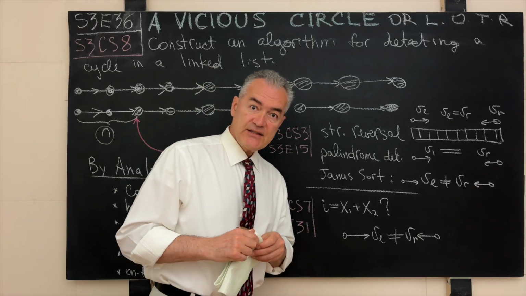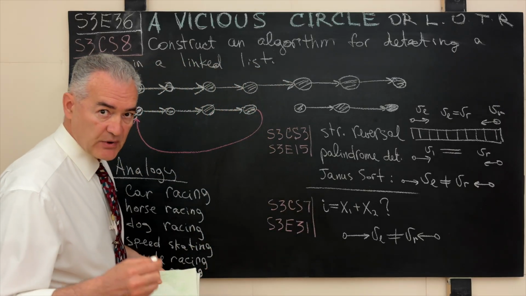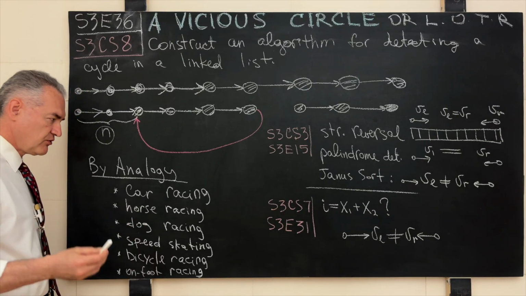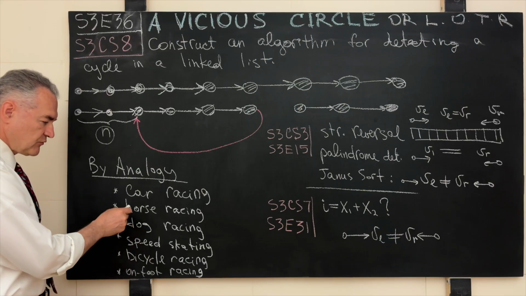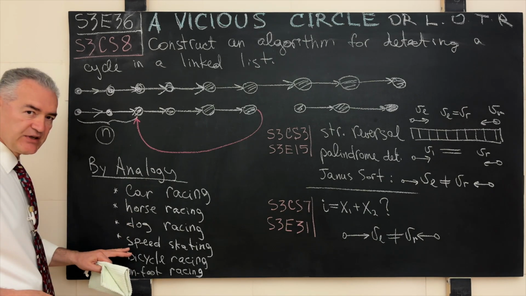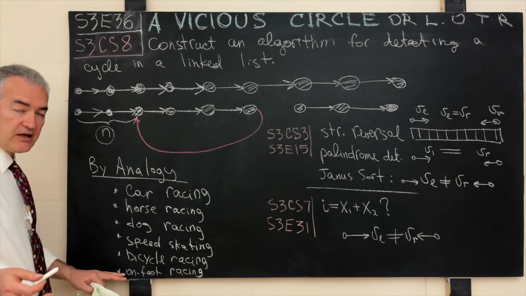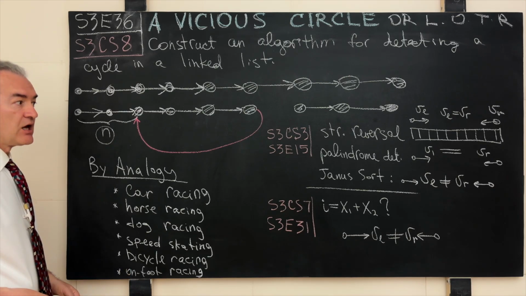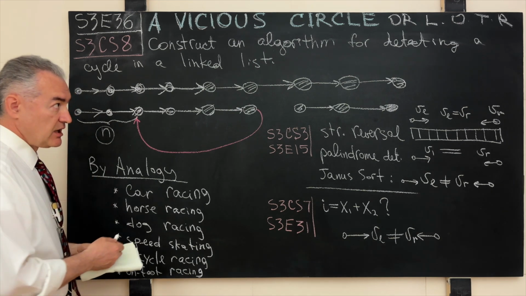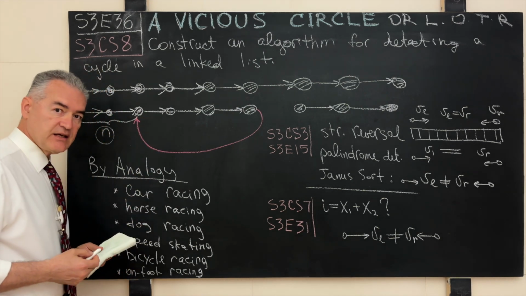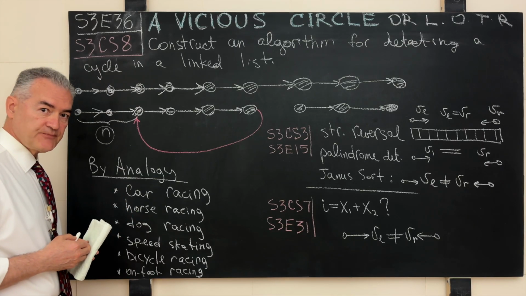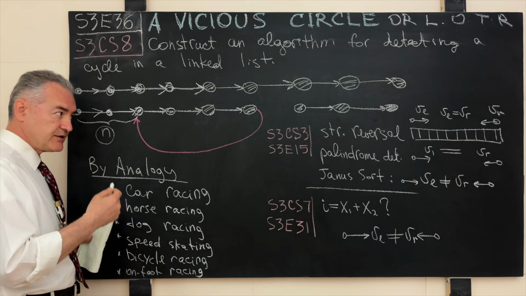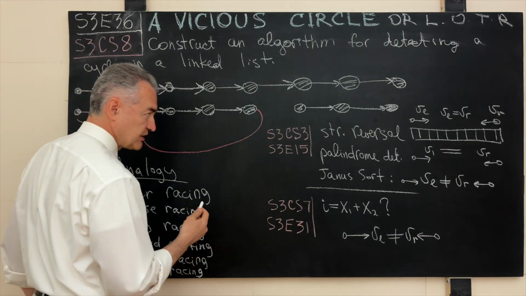In our particular case, the event of interest in which you may participate or which you may witness, most likely you witness quite a bit of those, could be car racing, horse racing, dog racing, speed skating, bicycle racing, and the various forms of on-foot racing. Closer to home yet, in this episode, the idea that we actually touched several times will be culminated in the construction of the sought-after algorithm, and that is in order to trace the genesis of this idea.